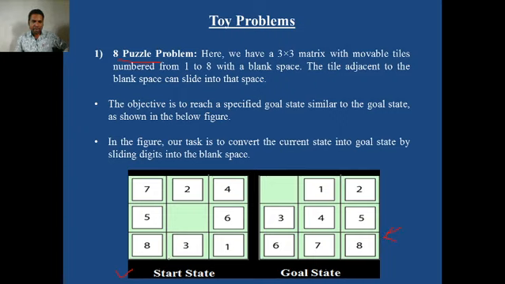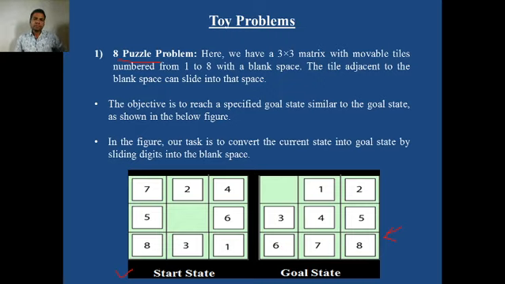In the start state you find these numbers randomly put on this board, and there is one blank space. From this state, the agent should reach this goal state. So what is the goal state? 1, 2, then 3, 4, 5, 6, 7, 8.